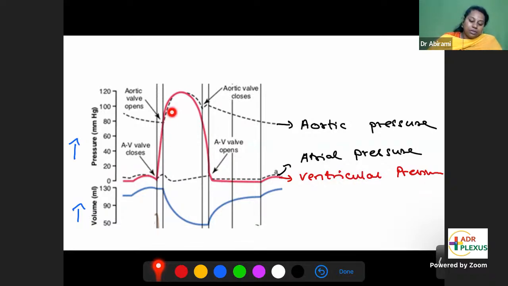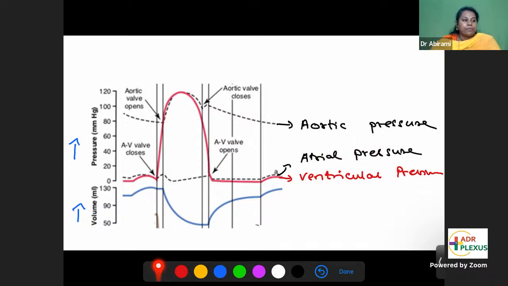Ventricular pressure curve. The biggest curve is ventricular pressure curve. Obviously it's biggest because of the left ventricle. The ventricle is a thick muscle mass, bigger chamber. So definitely it will produce huge differences in pressure. So the biggest curve should belong to the ventricle. So the red curve is the ventricular pressure curve.